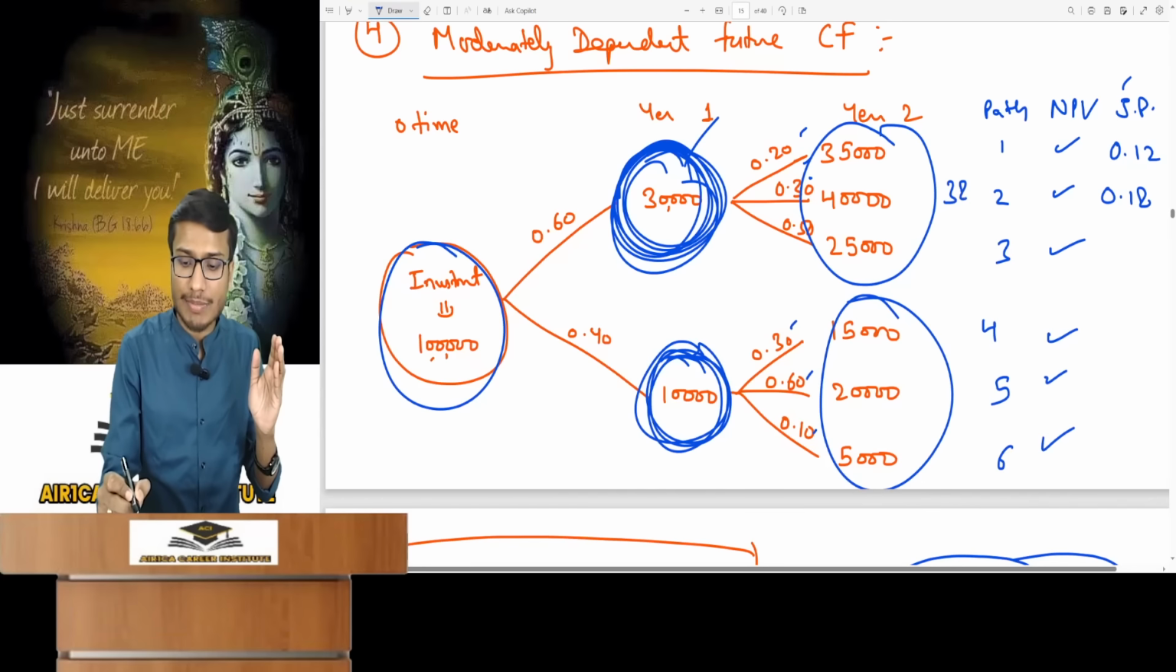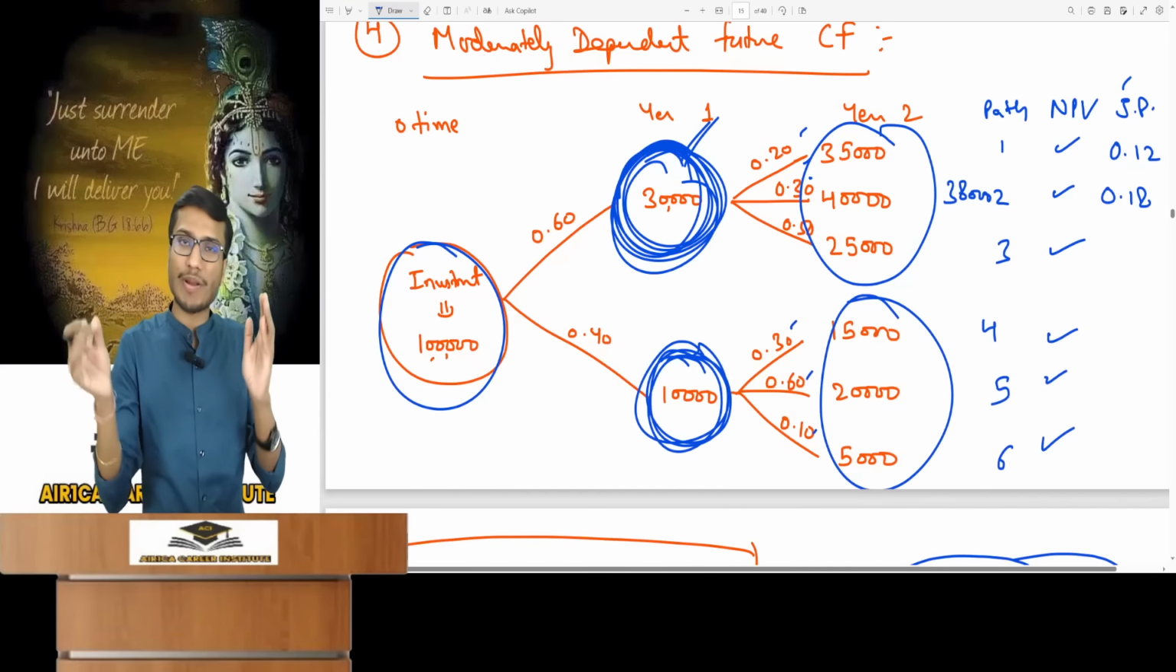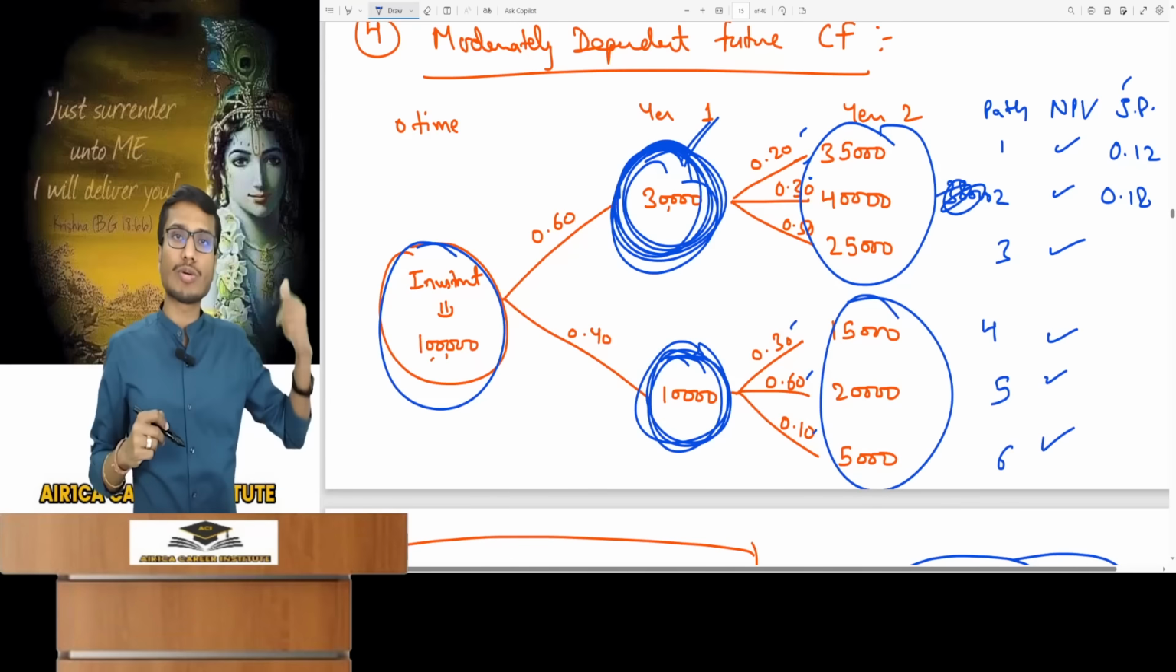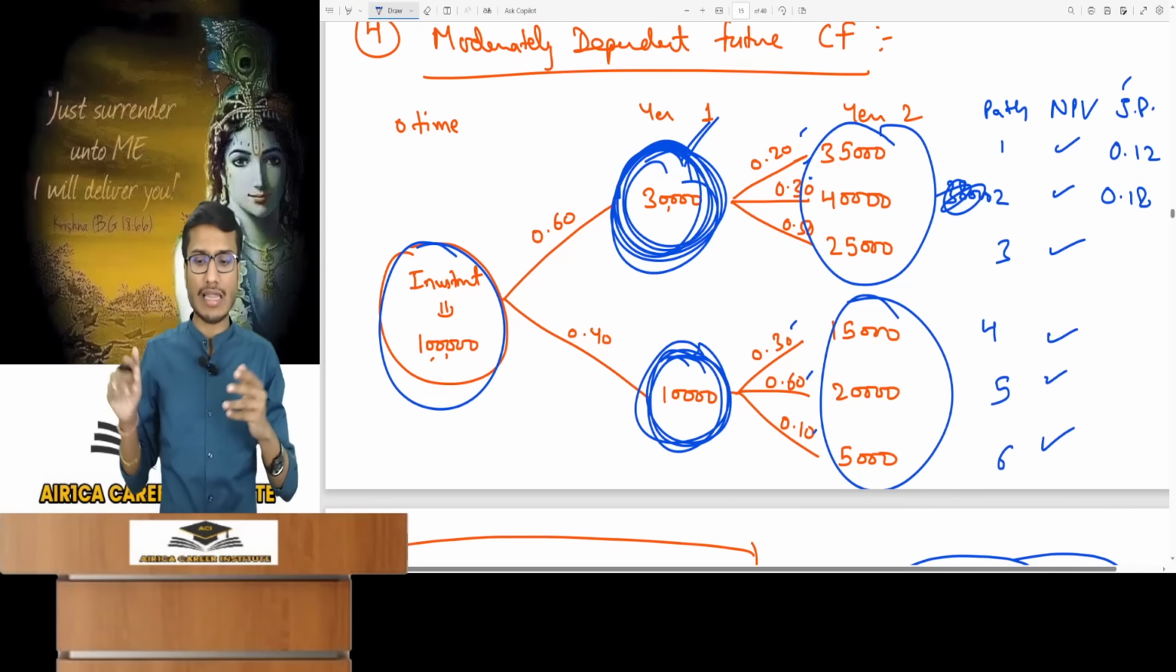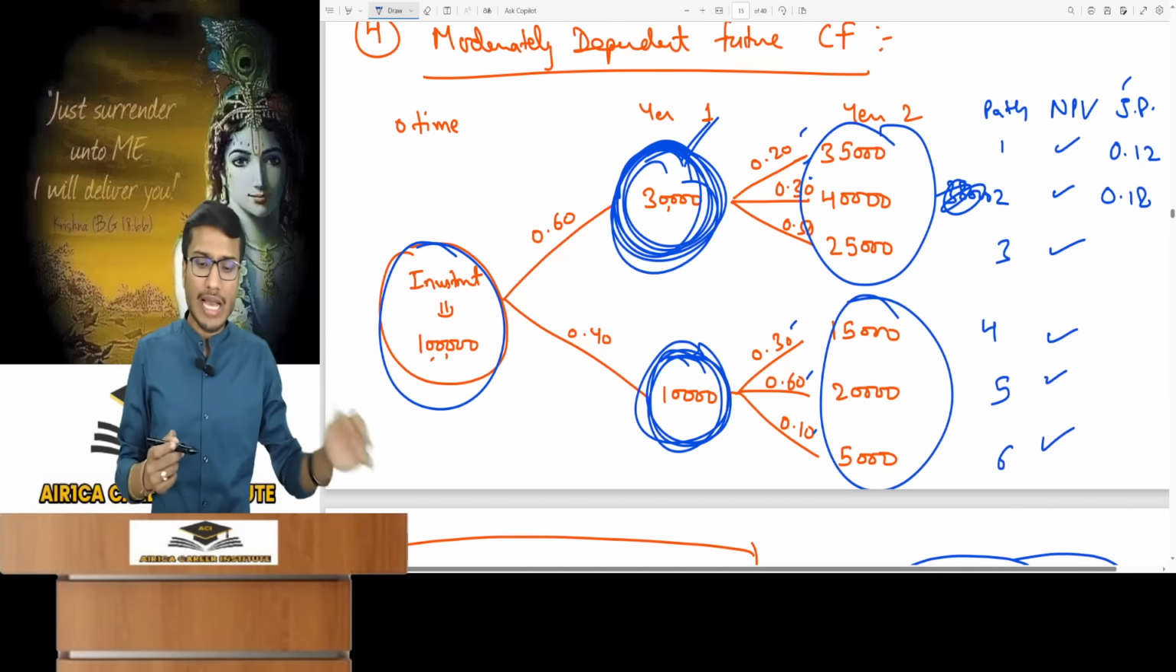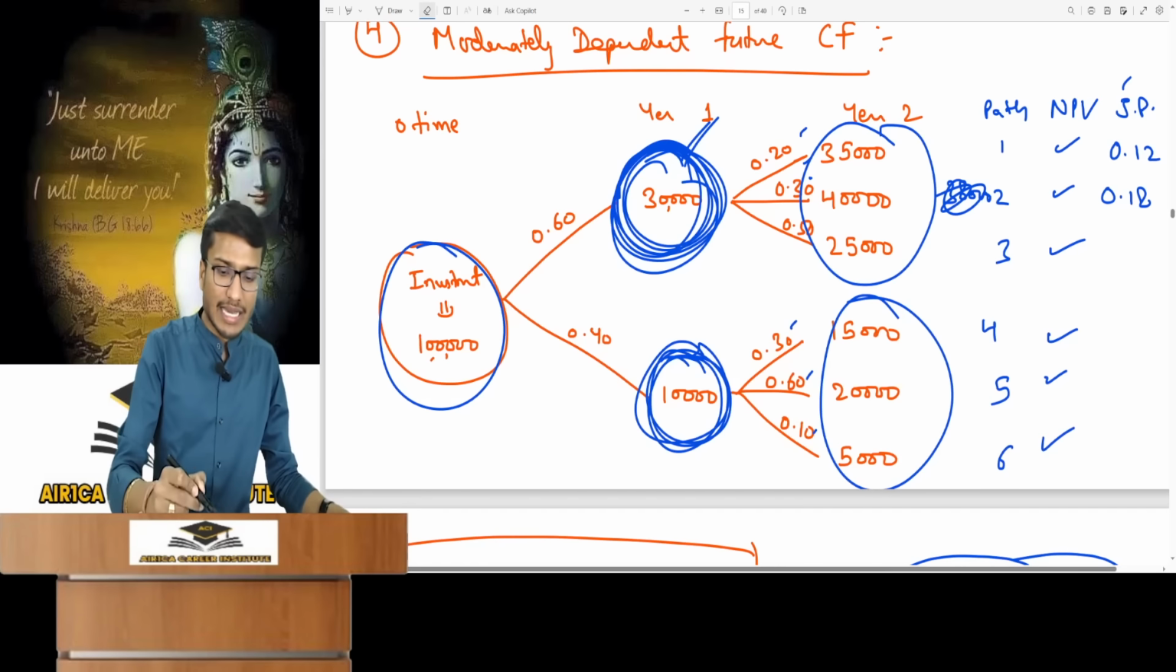If year 2's flow was 38, like year 1's 38, it would be perfectly dependent. But that's not given. This is moderately dependent. You'll understand it just by looking at an example. So how many paths are formed? If you look here, you have 6 paths forming.